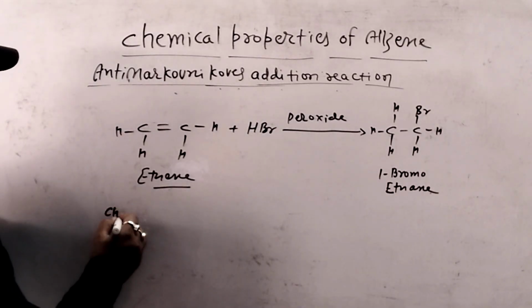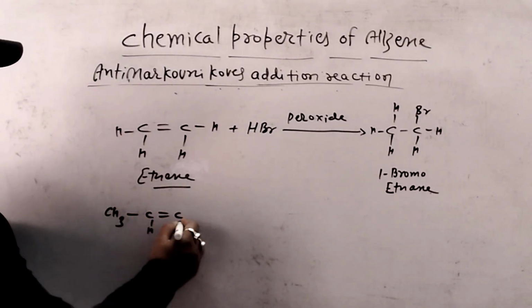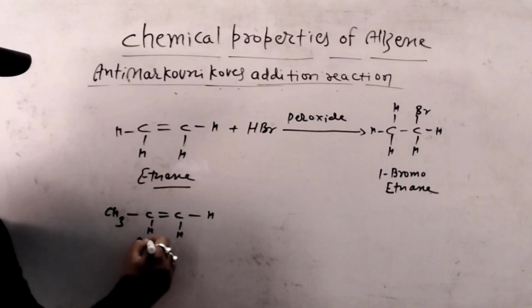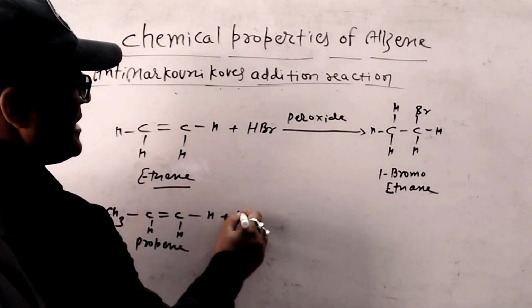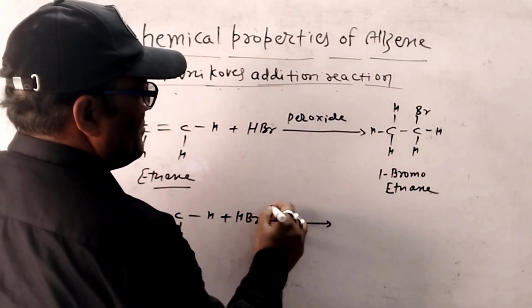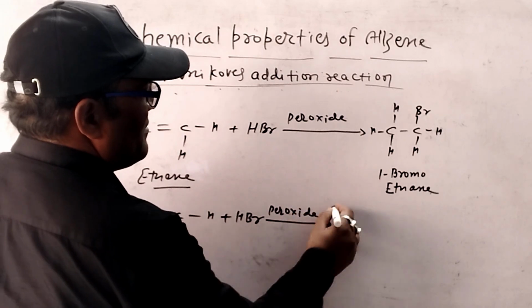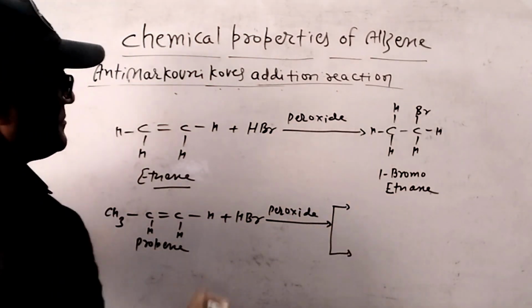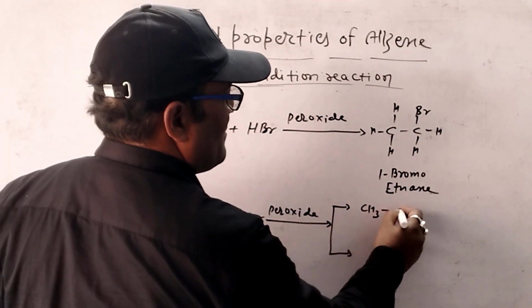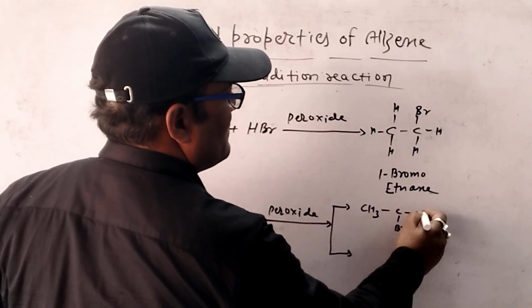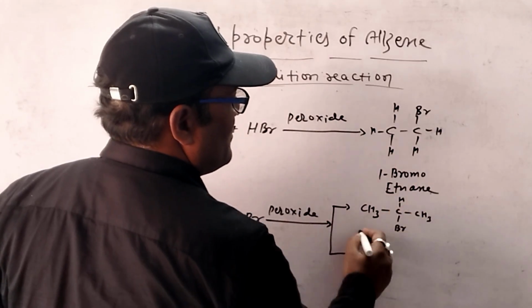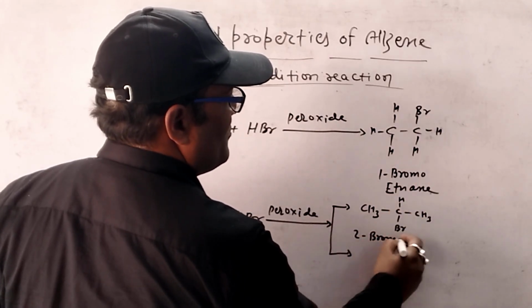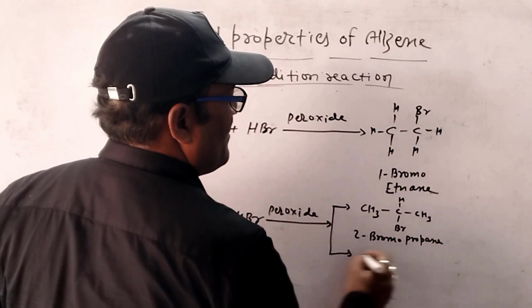Now in another case, propene reacts with HBr in presence of peroxide. Then we can observe here 2-bromopropane.